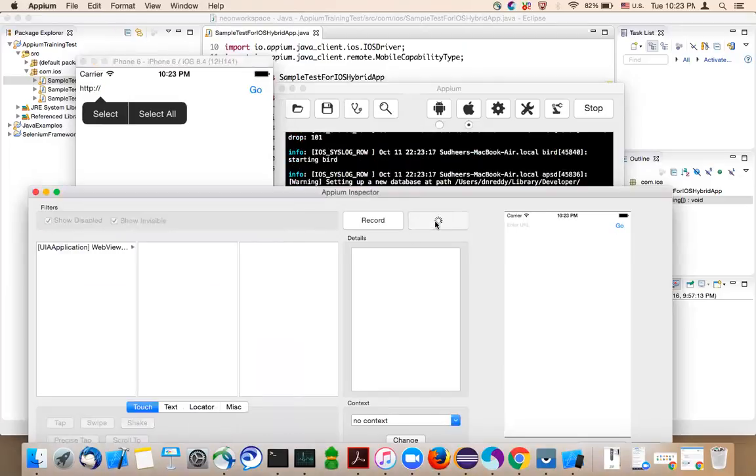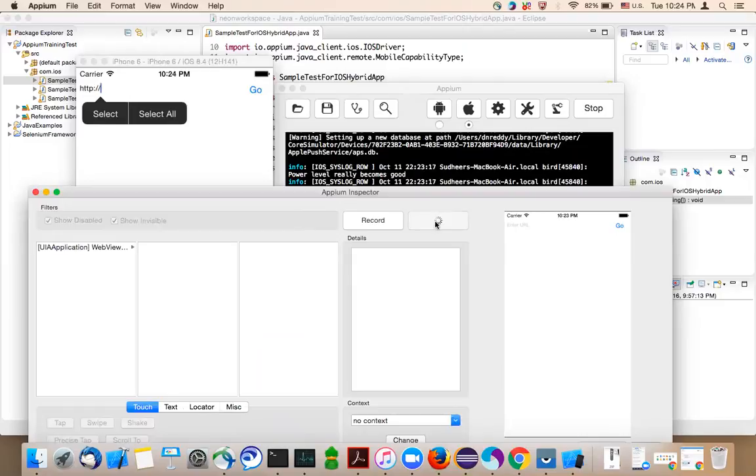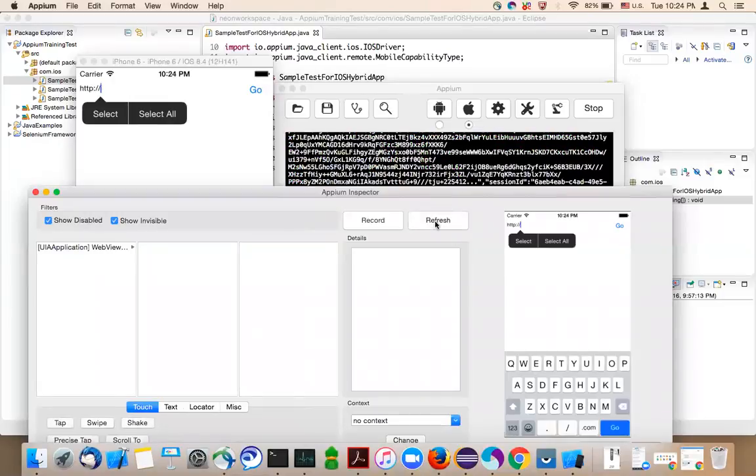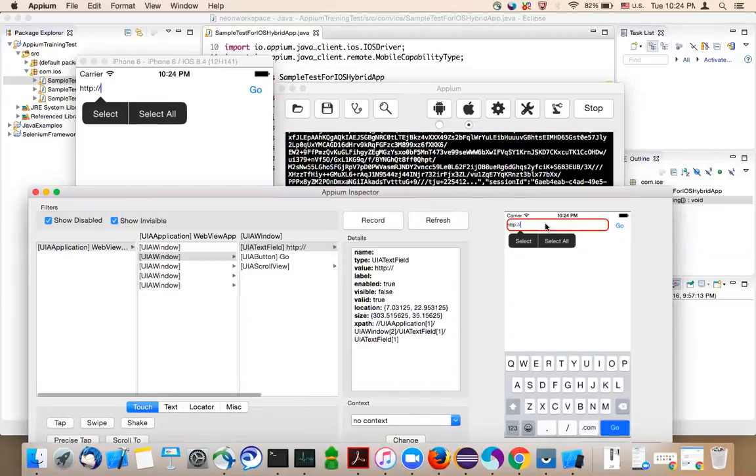Click on refresh. When you click on refresh, the page will be loaded here. Click on the input field. The input field has multiple locators. One is type. Type is nothing but the class name locator. Another locator we have is XPath. You can use either class name or XPath to identify this particular input text field element. I'm going with type.